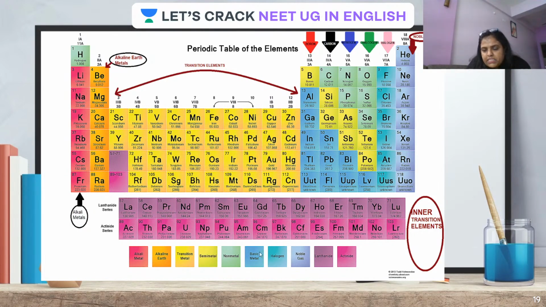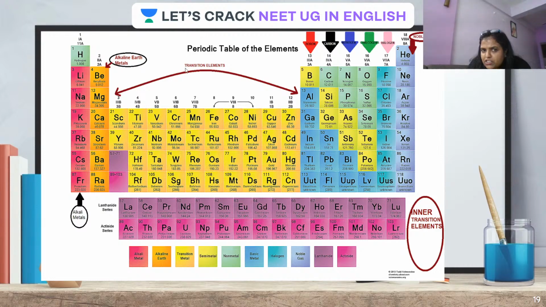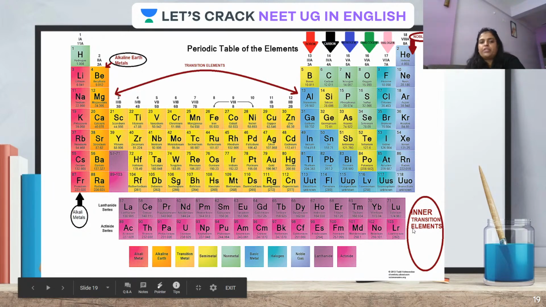Okay, but basically they are called inner transition elements. See, these right from 3rd to 12th group elements are called transition elements, and these particular ones, though these all are present in 3rd group only, in spite of that, we call them inner transition. And why are they called inner transition elements? Because they are present within the transition elements. See, all these are transition elements, and they are inside that transition. That is the reason the term inner transition is used.